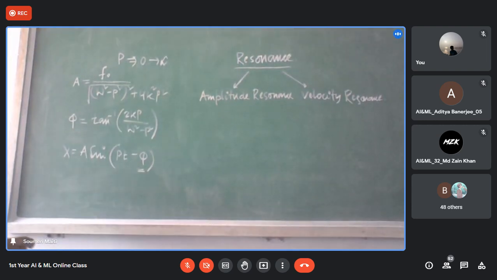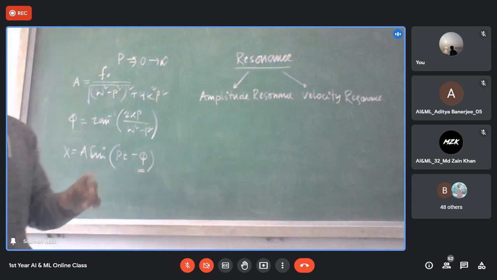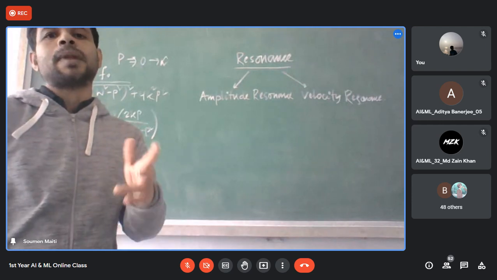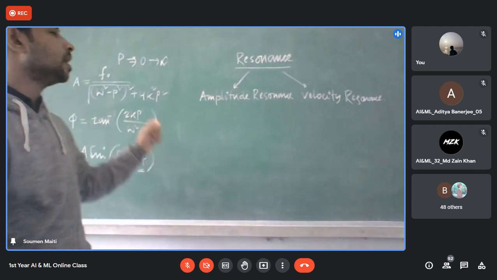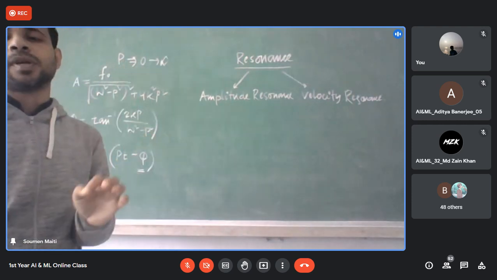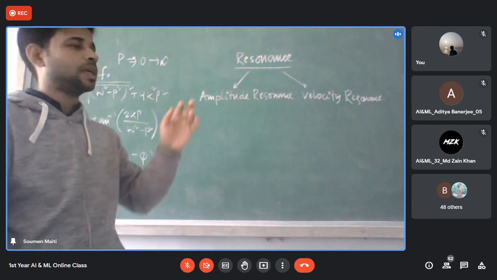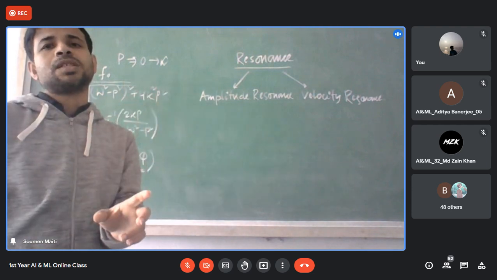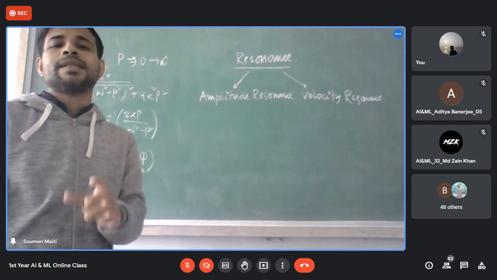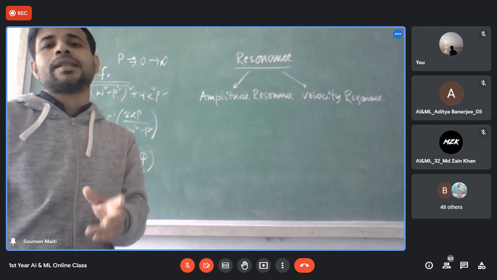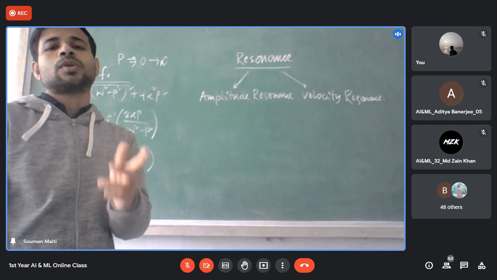Now what is resonance? We have already defined that the cyclic frequency of the applied periodic force can vary from 0 to infinity. At a particular value of that frequency, the displacement amplitude and the velocity amplitude of the forced oscillator become maximum. This phenomenon is known as resonance, and that particular frequency is called the resonance frequency.